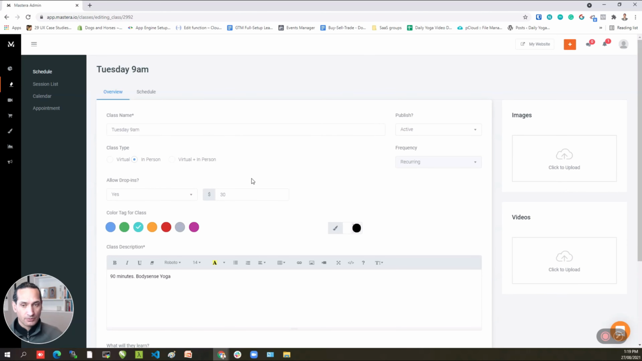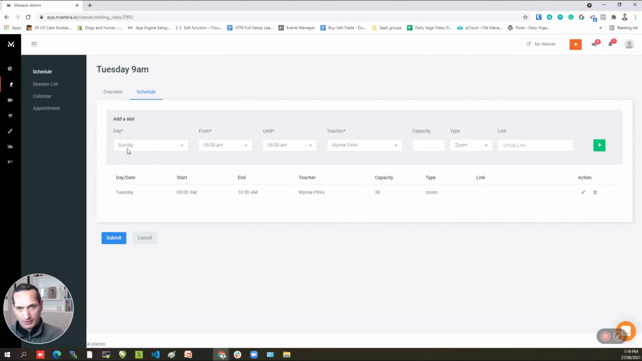Let's say that you've got a local studio and people are arriving, and you can use this system to manage those events, or you can choose the option of doing both if you're going to be both streaming it and having people turn up. Okay, in this case I'm just going to pick virtual, then I'm going to say it's active and that it's recurring. I'm going to allow drop-ins, and I'm going to make the price $30, give it a color code, give it a description.